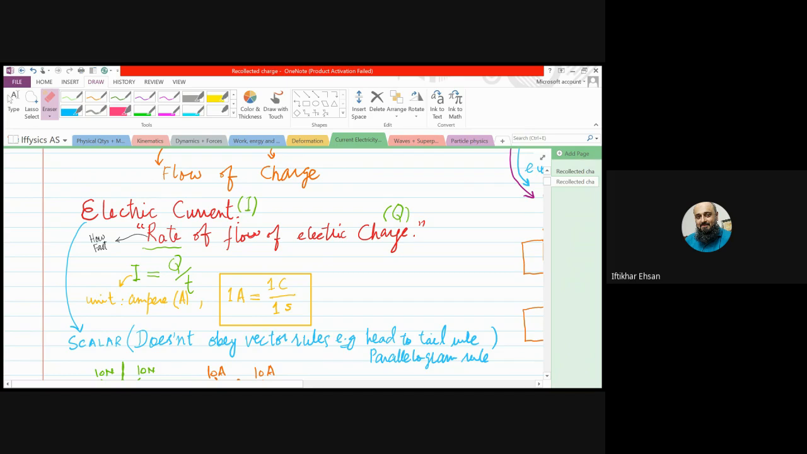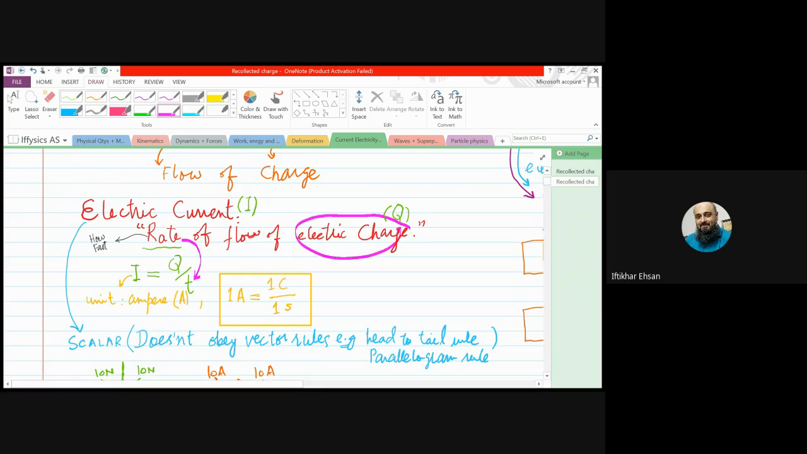So electric current is how fast the charge flows. Beta, how fast something happens means rate. So electric current is the rate of flow of electric charge. And rate means how fast something happens. How do we know that something happens fast? To find that, we divide the quantity by the time. So we divide the charge flown by time.